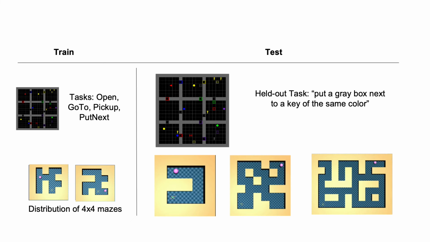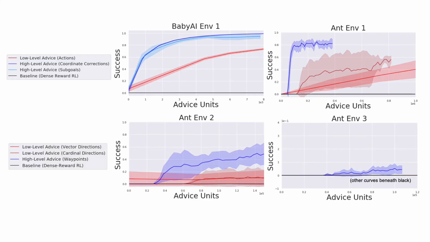Next, we rolled these advice-conditional policies out in a test environment. For BabyAI, we use a single static maze task in which the agent must move a pair of matching colored objects near each other. In the Ant Maze environment, we test on larger mazes than those seen in training. Finally, we distilled from the conditional policy for each advice form to an advice-free policy. The plots shown display success on the y-axis, plotted against the number of units of human supervision given in this particular environment on the x-axis. Each supervision piece, a piece of advice or a reward, counts as 1 unit.